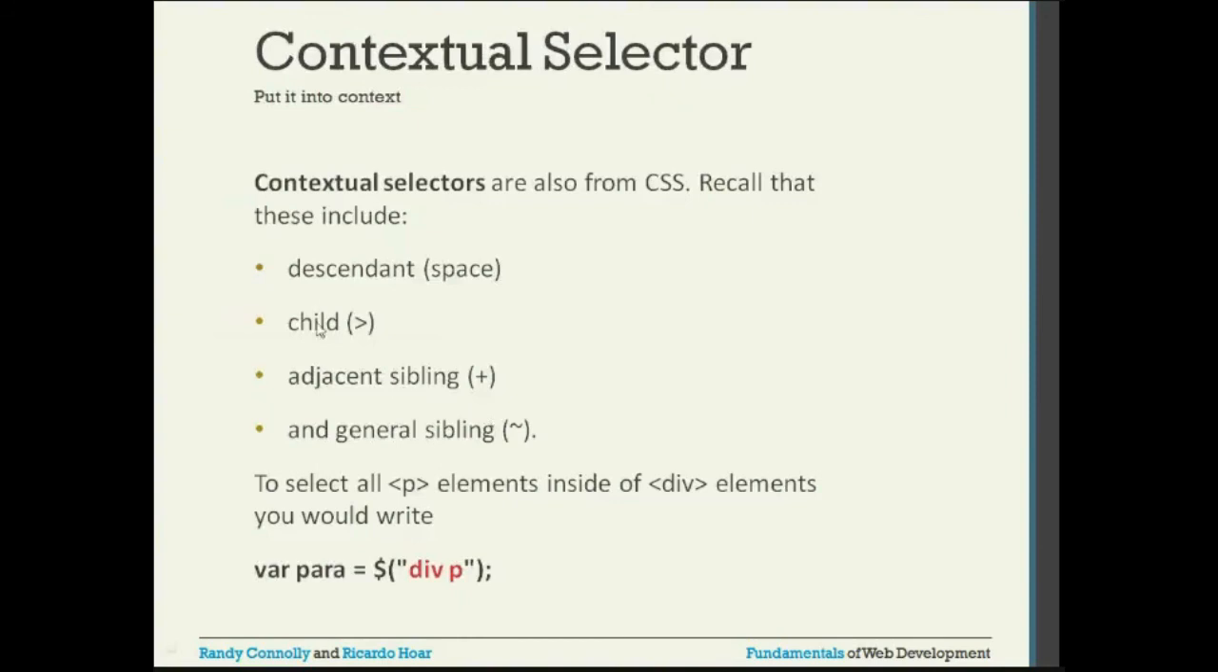So descendant, child, adjacent sibling means whichever is the adjacent next, it will pick up. A general sibling will pick all of them. We use the tilde for all the siblings. Siblings are elements at the same level. To select all P elements inside a div element, you want to select all the descendants that are P inside the div. Irrespective of whether there are more divs or other elements inside, wherever the P is present, it is going to pick all the P elements.